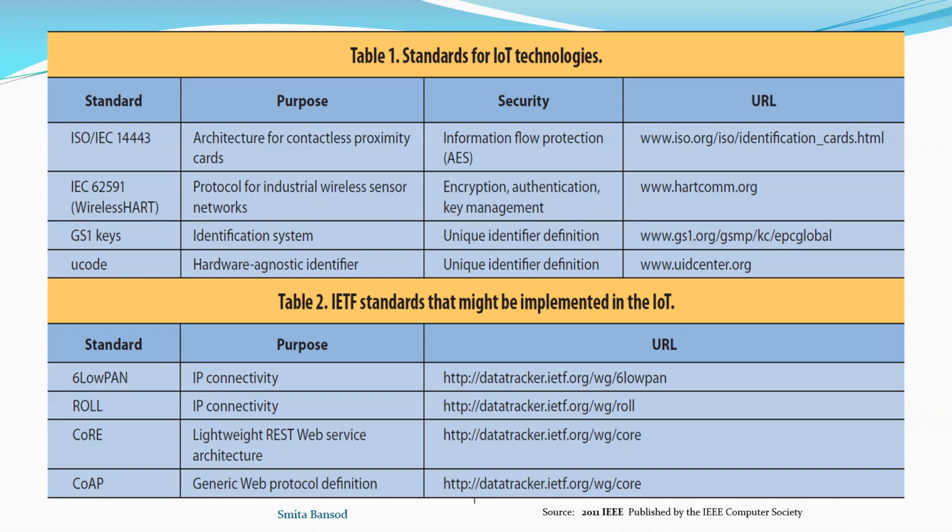The next one is IEC 62591, also known as WirelessHART. Its basic purpose is industrial wireless sensor networks, and it uses encryption, authentication and key management. The next ones are GS1 keys, Ucode, and likewise there are some standards which are well implemented. There are also IEEE standards and NIST standards.